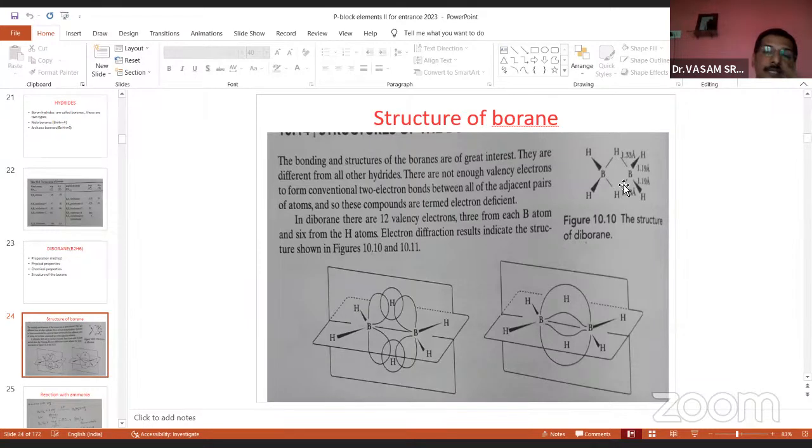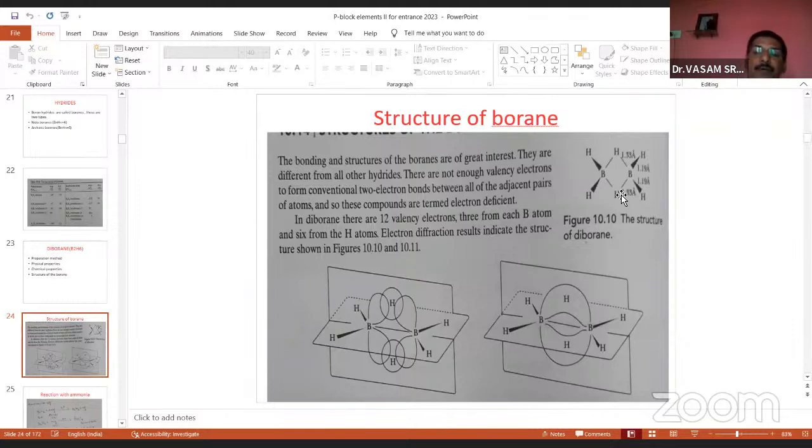BHB bridge bonds. The bridge bond, we generally call a banana bond or a tau bond or a 3-centered 2-electron bond. So in BHB the centers are 3, but the sharing of electrons is only 2. That's why it is called a 3-centered 2-electron bond. These are the other names of the BHB bond.